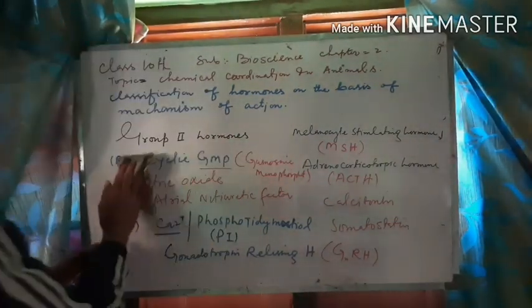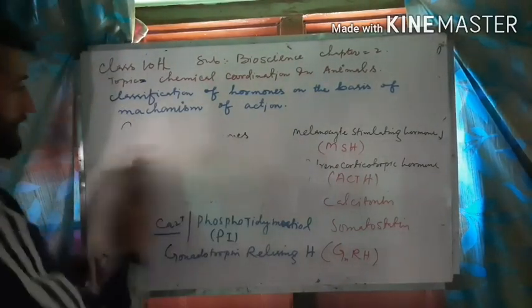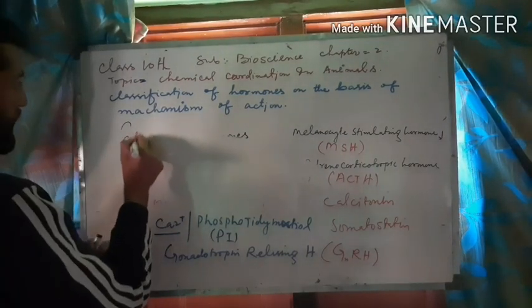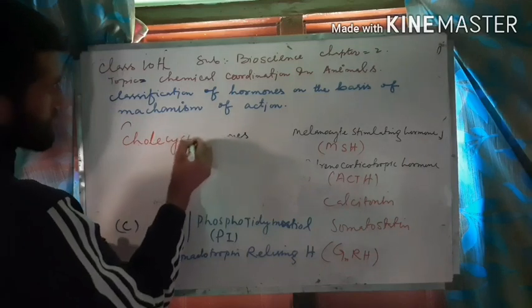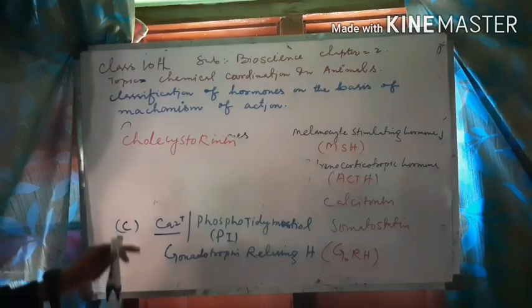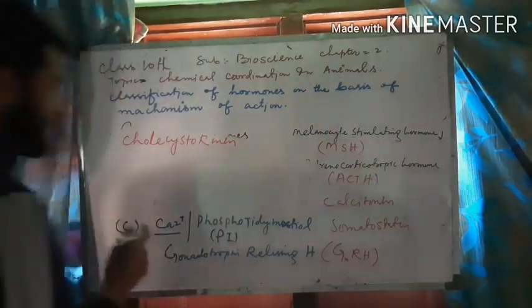Second example is cholecystokinin, in which the second messenger is calcium or phosphatidylinositol.